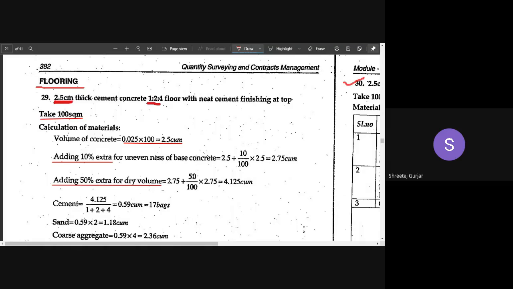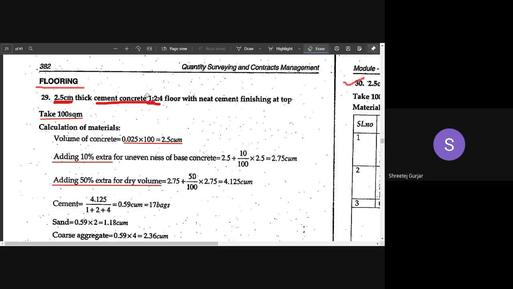Now, cement concrete quantity we usually calculate in cubic meters. Volume of concrete we usually calculate, right? Depending upon the proportion and the thickness, we have to calculate the quantity of concrete in cubic meters.